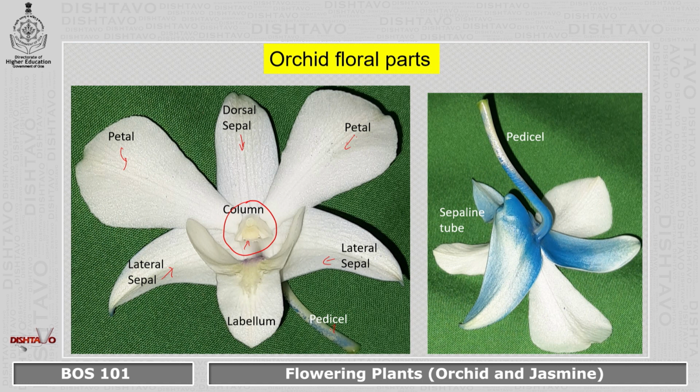The flower has a pedicel, and here you can see the sepaline tube where the sepals are joined together over here, forming this tube. So this is the pedicel.